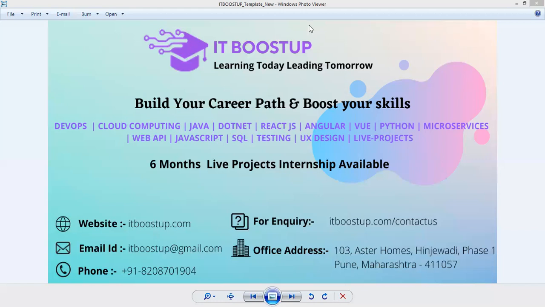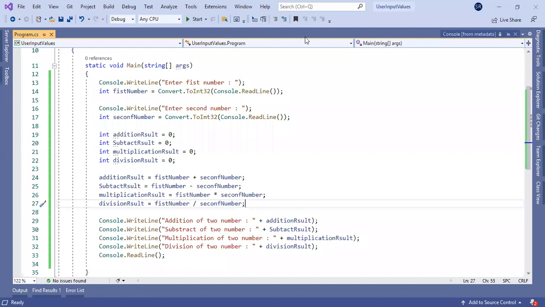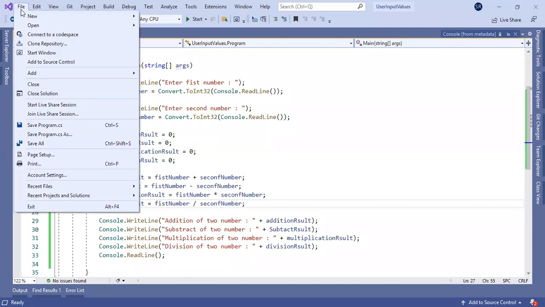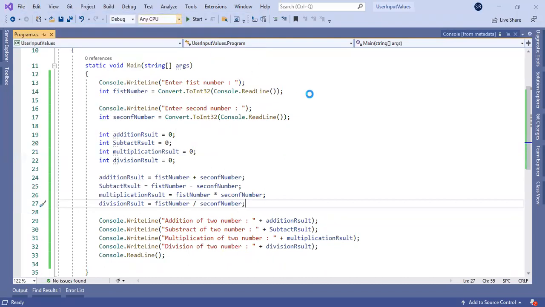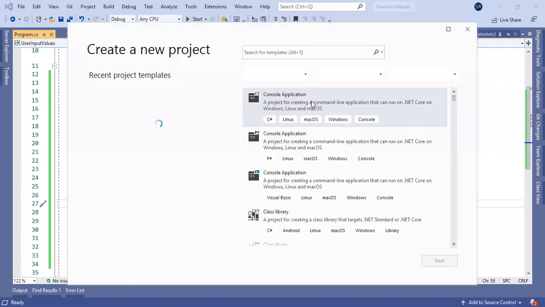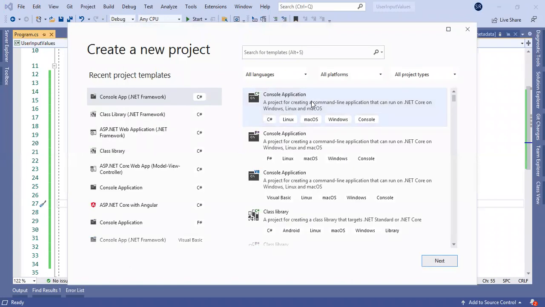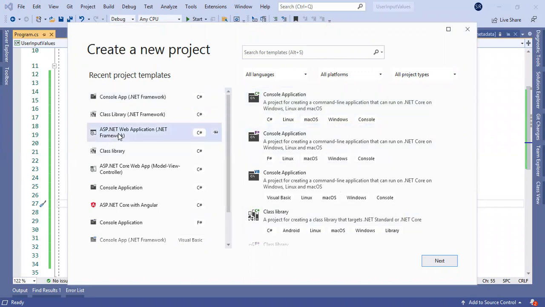Now I will share my screen and create a new project. If you want to create an e-commerce website, a web application, or a dynamic website, you can choose ASP.NET web application here. We are using the .NET Framework because we have a Windows server. So I have chosen the ASP.NET web application with .NET Framework.